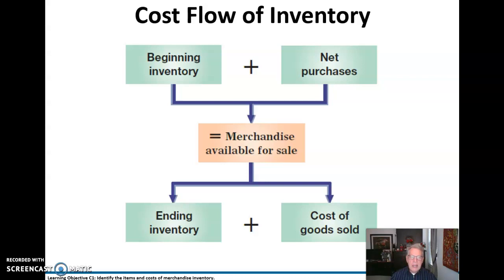So this is a key graphic here. I love this graphic. We're going to start with beginning inventory. We'll add our net purchases, and that's going to be the merchandise available for sale as a merchandiser. That means 1 of 2 things is going to happen to it. Either we're going to sell it. If we sell it, it's included in cost of goods sold. If we keep it, it's in ending inventory.